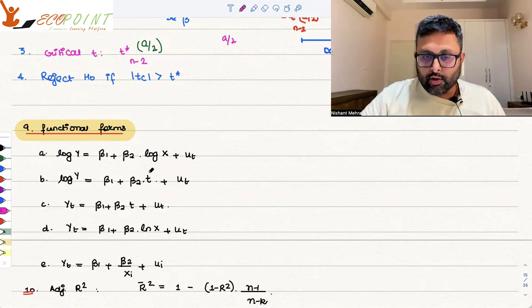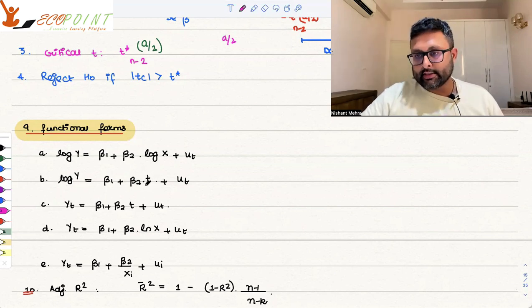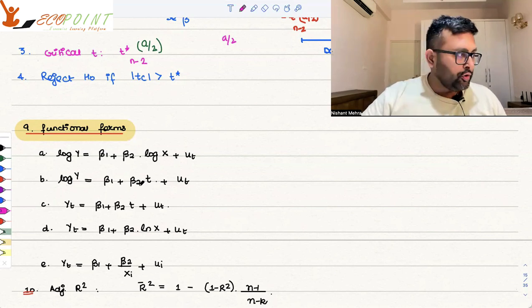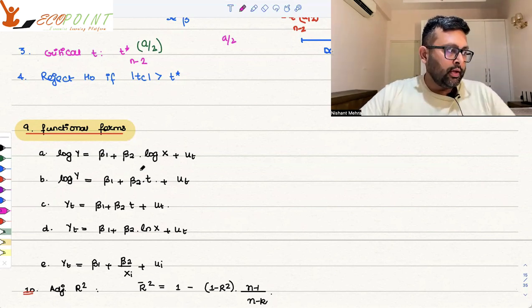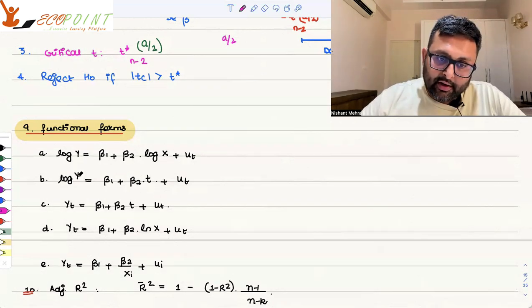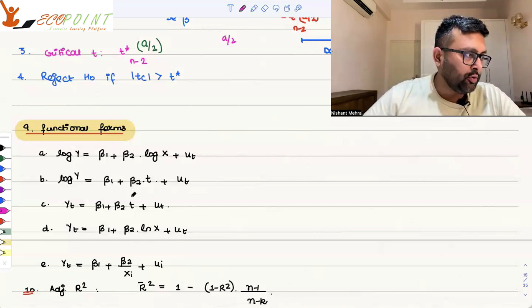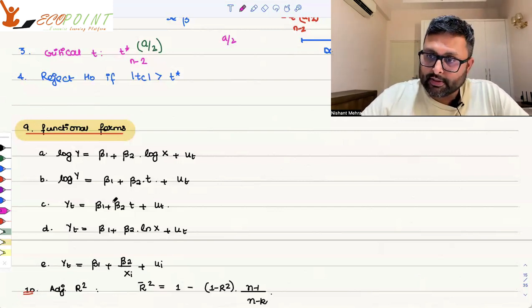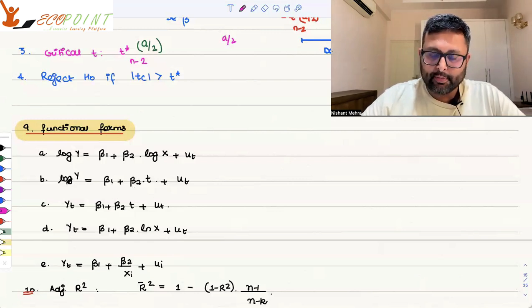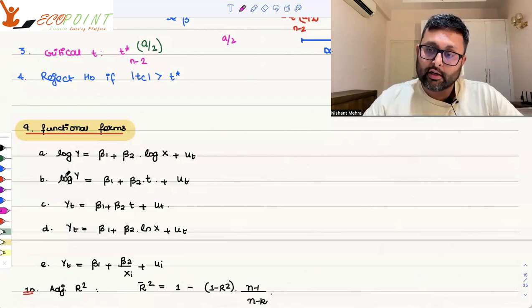So if this guy is going to increase by 1 unit, t is going to increase by 1 unit, then how do you interpret this? Then you will be interpreting that y is going to increase by beta 2 into 100%. We are doing this for log y, right? What is related to log? Percentage, right? So you will be interpreting the terms related with log in terms of percentages.